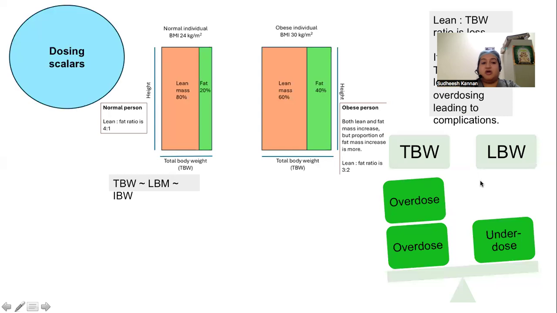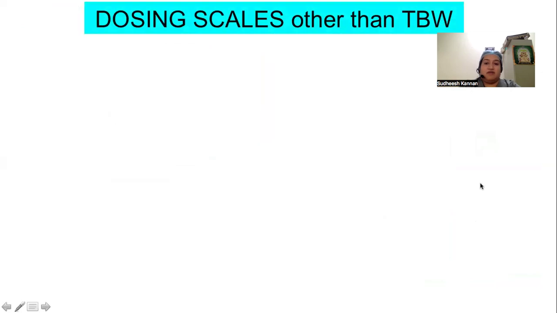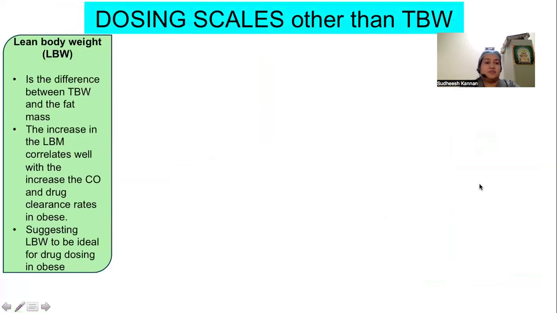So hence, we have to choose an appropriate dosing scale other than the total body weight, which are the lean body weight. It's the difference between the total body weight and the fat mass. The increase in the lean body mass correlates well with the increase in the cardiac output and the drug clearance rates in obese, suggesting lean body weight to be ideal for drug dosing.